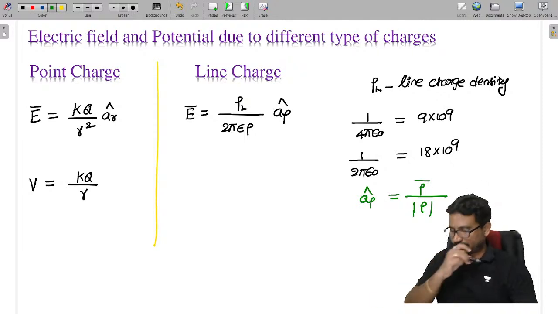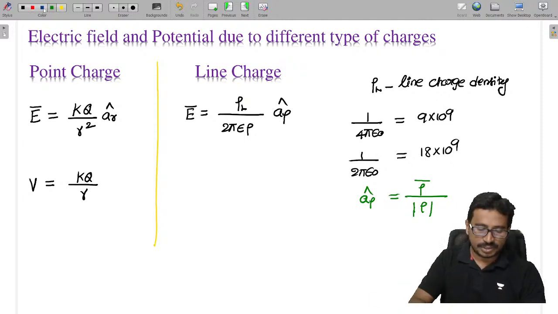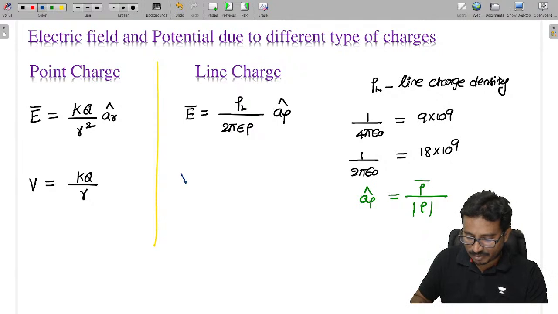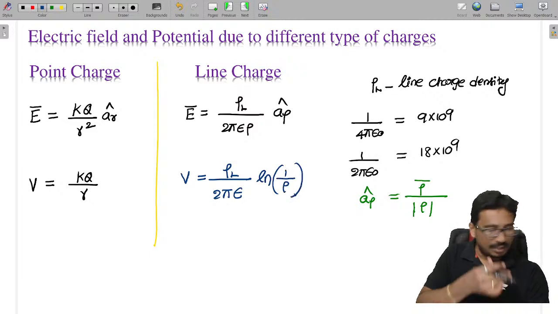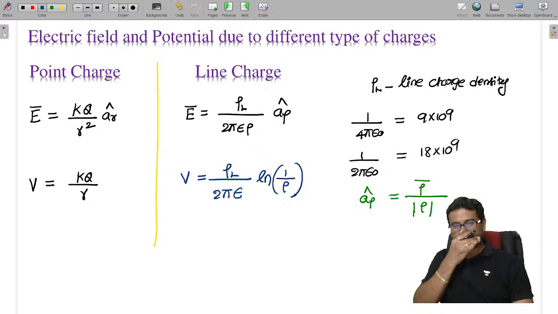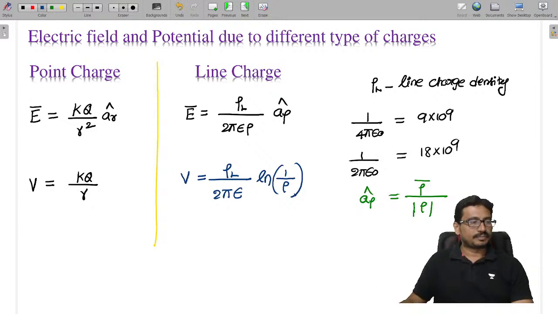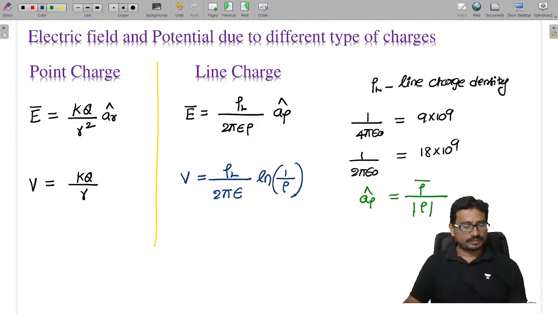Fine, all of you? All these terms clear? And the potential is given as rho L by 2 pi epsilon into ln of 1 by rho.